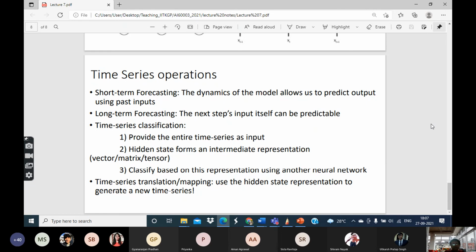Similar problems can arise in the domain of economics also. So in such situations, these kinds of time series operations can be used.